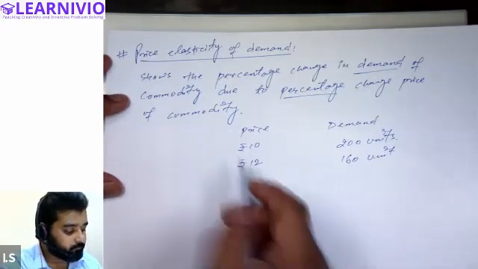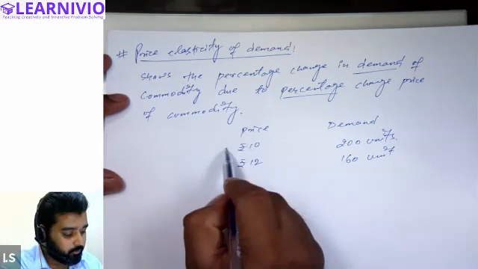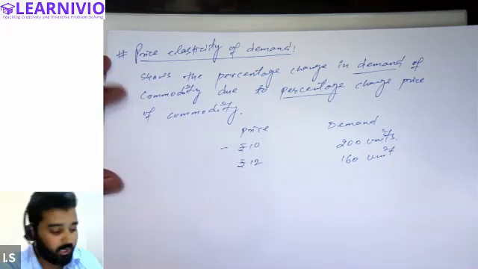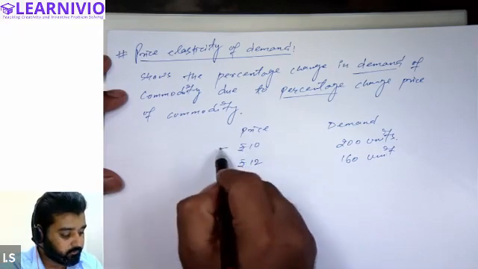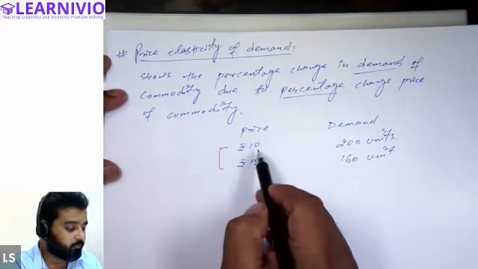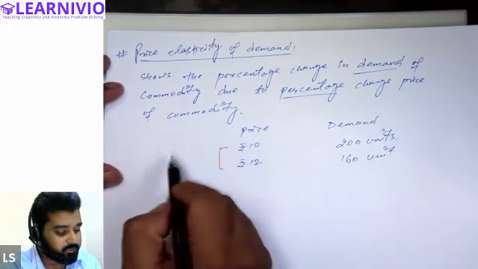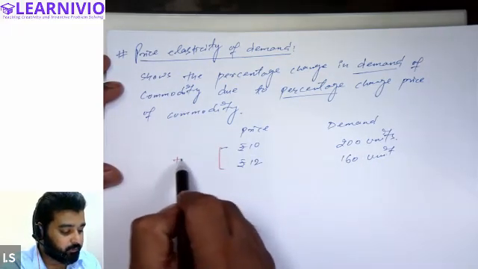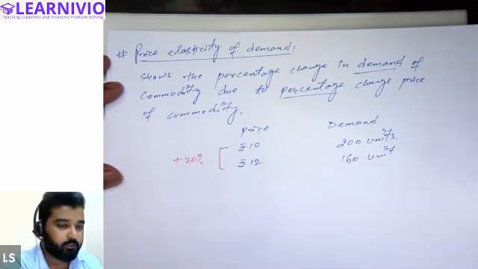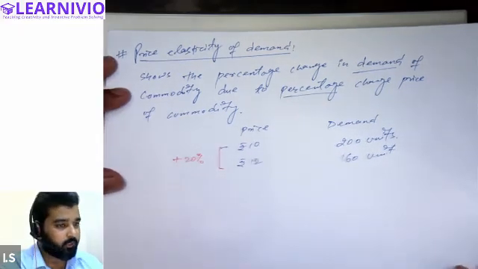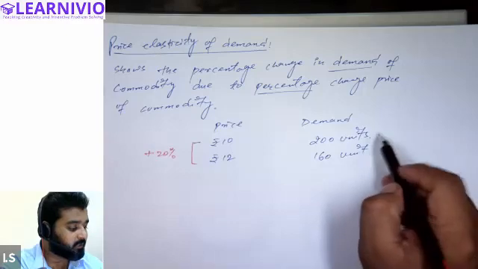Now see, can you tell me by how much percentage price is increasing? If price is going from 10 rupees to 12, by how much percentage is price increasing? Price is increasing by 20%, right? And by how much percent is demand declining?